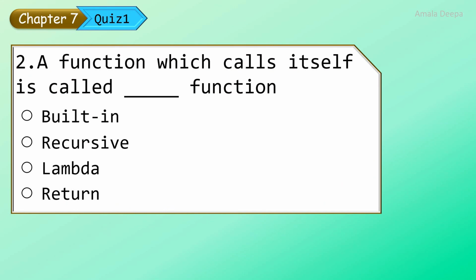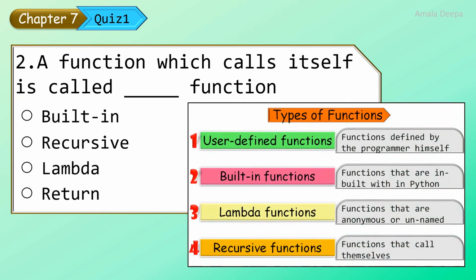A function which calls itself is called. Look at the types of functions. So the fourth one, recursive functions. Functions that call themselves are called recursive functions. A function which calls itself is called recursive function.